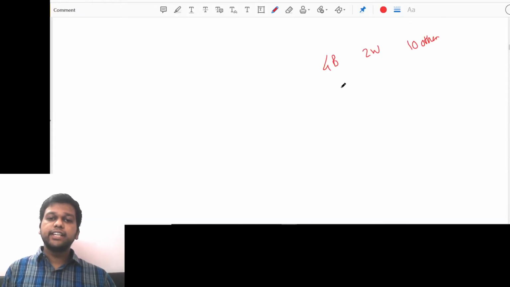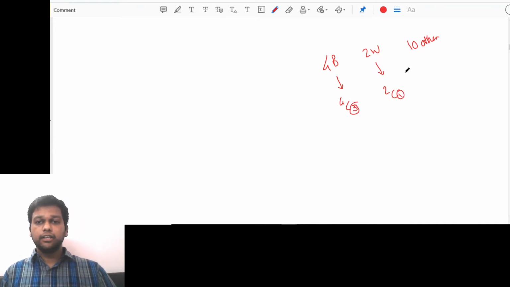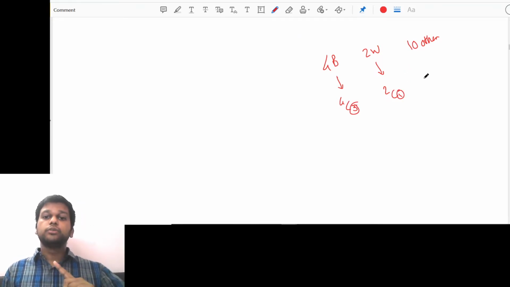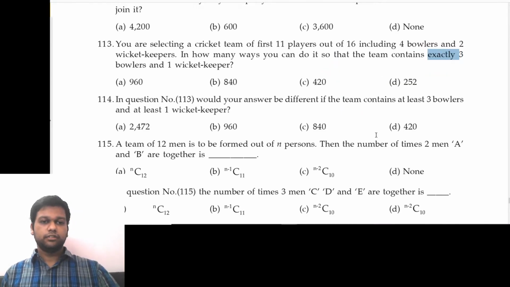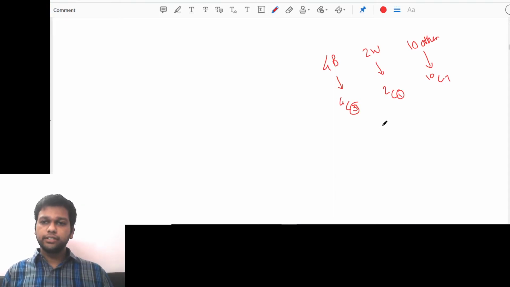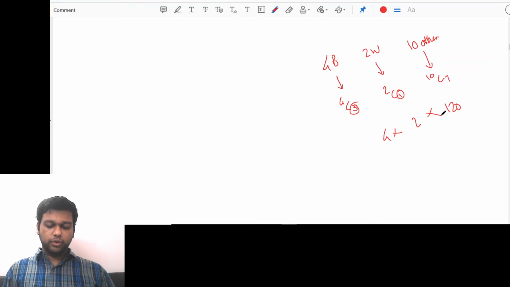Exactly 3 bowlers means 4C3, exactly 1 wicket keeper means 2C1, and now understand, 3 plus 1, 4 people are already selected. We have to select 11 in total, so 7 people are left, so 10C7. The answer is given in numbers, so we'll have to calculate this. 10C7 is 120, I guess. 2C1 is 2, 4C3 is 4. How much is 4 into 2 into 120? 960. So 960 will be the correct answer.